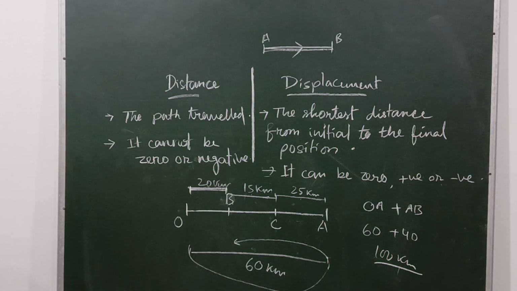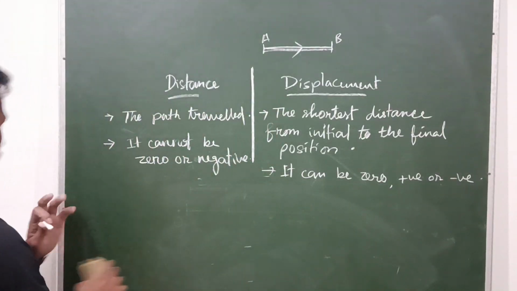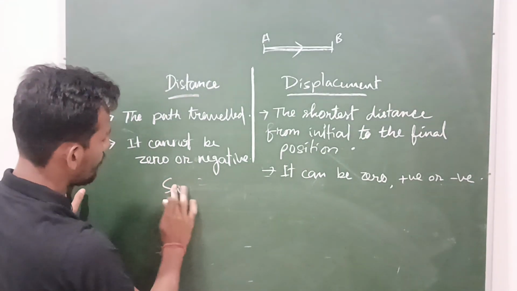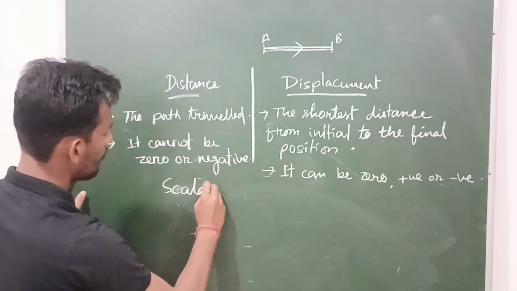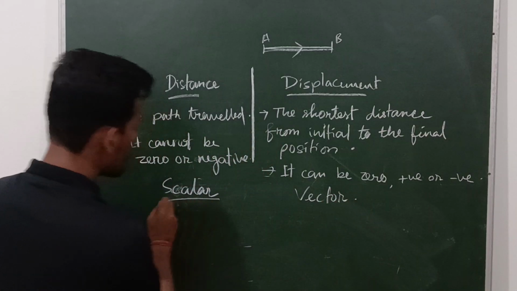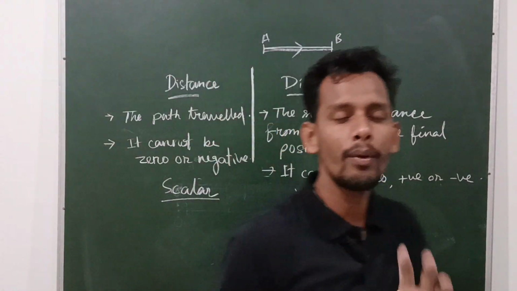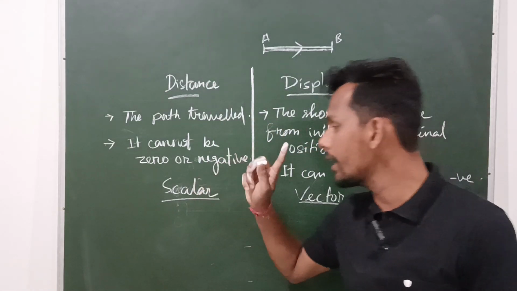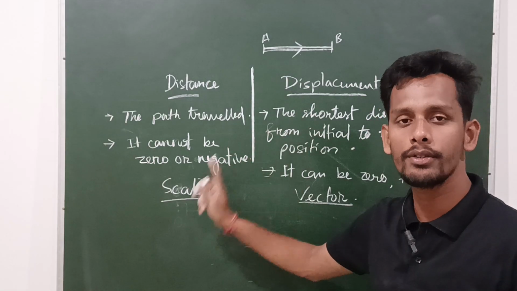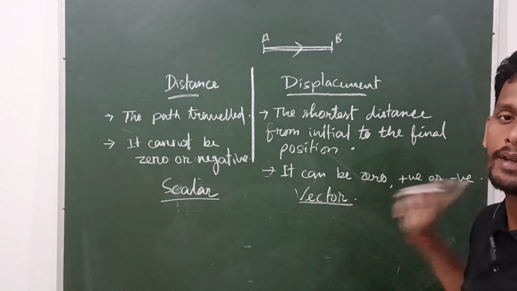So we will discuss another very interesting topic. One thing, distance is a scalar quantity. Displacement is a vector quantity. Now what are scalar and vector quantities? Scalar quantity means those quantities which have only value, only magnitude. The vector quantity has magnitude as well as direction.